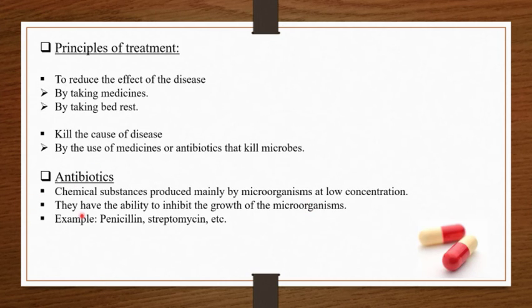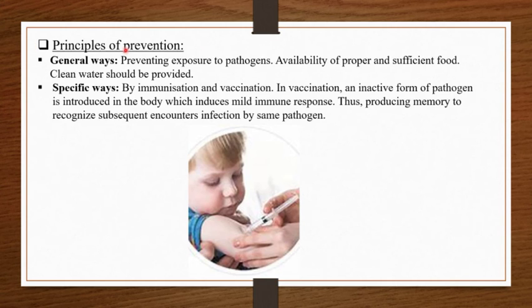Some examples of antibiotics are given here: penicillin, streptomycin, etc. Principle of prevention and principle of treatment both are different. Principles of treatment are taken to kill the disease when we are suffering from the disease, and principles of prevention are taken to prevent the disease before microbes can enter our body, and it includes general ways and specific ways.